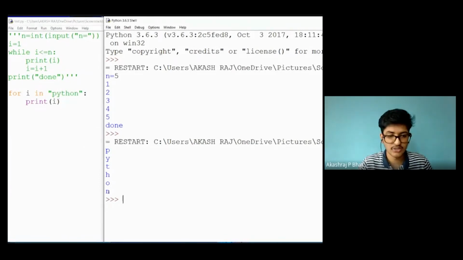And one more thing, we need not increment the value of I, or tell I to change its position after one iteration. Automatically it does. Initially I will be P, it will print P, and after that I automatically gets assigned to Y, that is the second character. In this way, until I reaches N, the last character in the string, N will get printed, and after that, as there is no other statement, the iteration stops there. So that is regarding for.